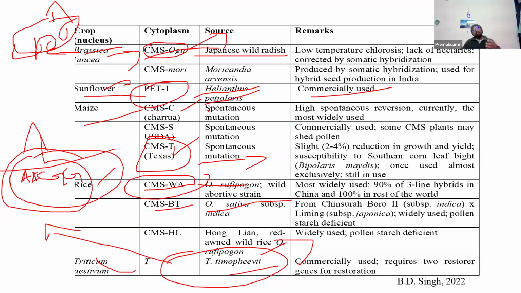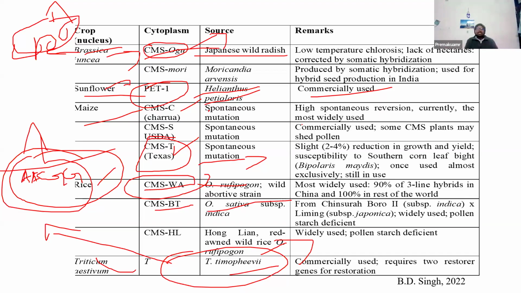Then they create the male sterility system lines in all the backgrounds. Then they use those lines, R line and A line, making heterotic crosses. Then they decide which hybrid is better. In pearl millet, actually, one paper was there. You just read that. Like A line, R line, they maintain this whole population.